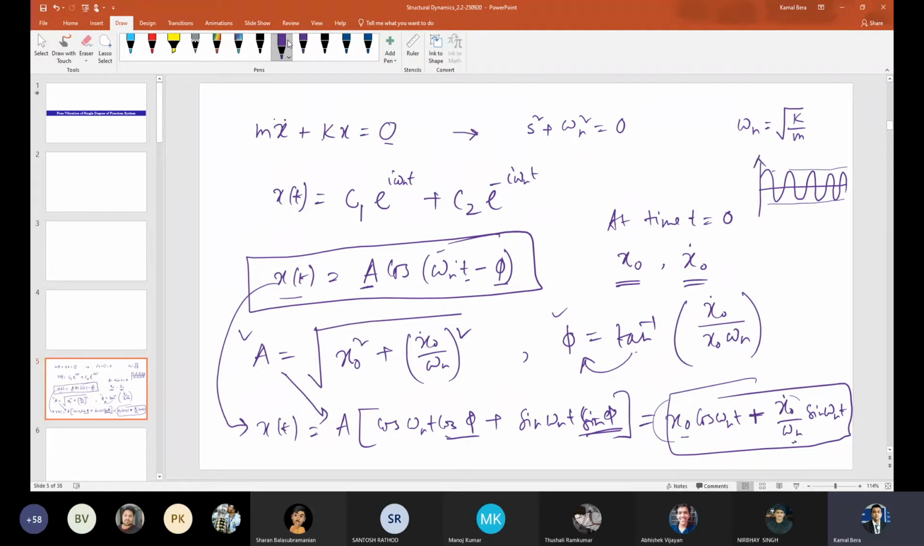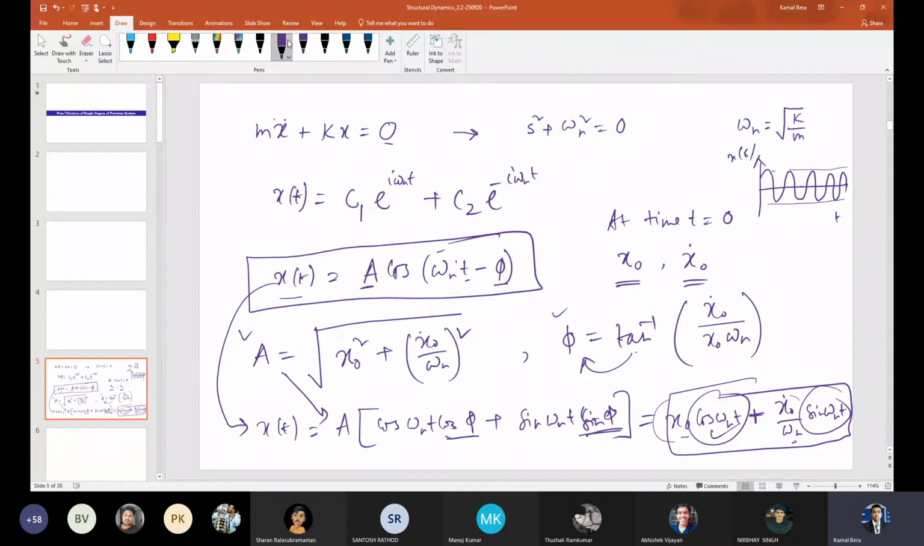Now tell me, this is my response, x(t) versus time. Why is it oscillatory in nature and repeating after a certain time? Due to what mathematical property you find in this expression? I am not asking physically, but from the mathematical point of view, by seeing the expression, what is the term responsible for this oscillatory nature? Very simple, sine and cos terms. Absolutely. This term and this term. The sine and cosine terms are there, that's why it is oscillating.